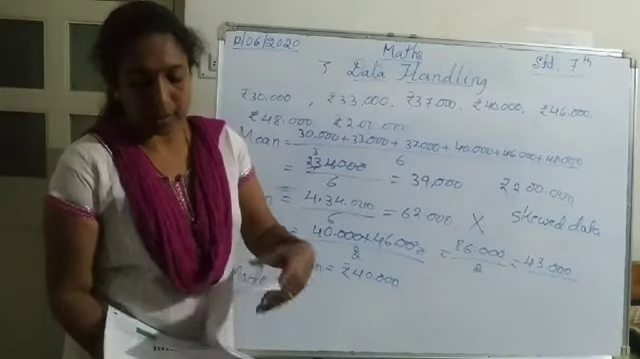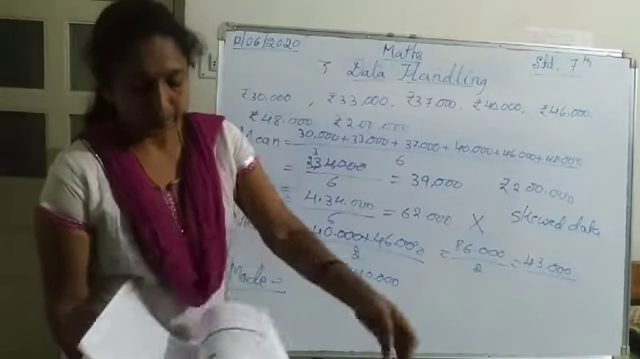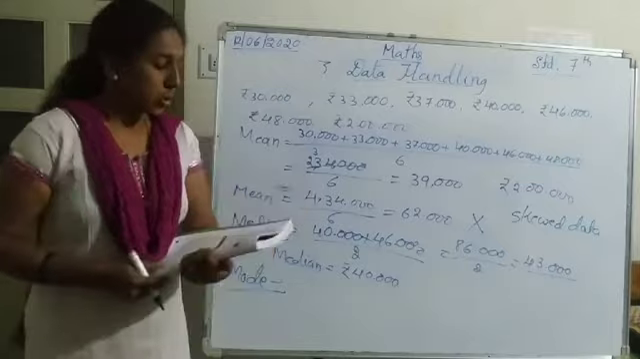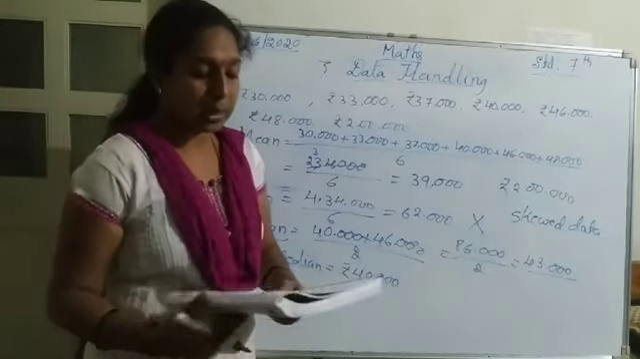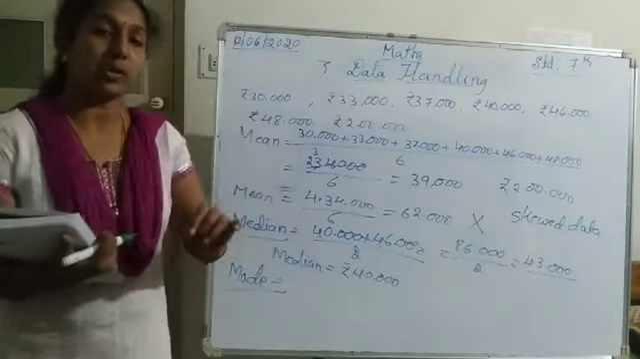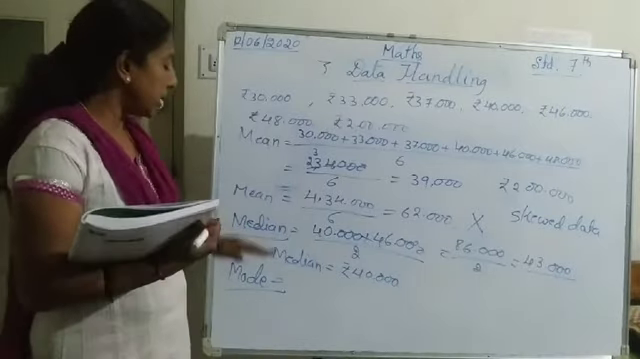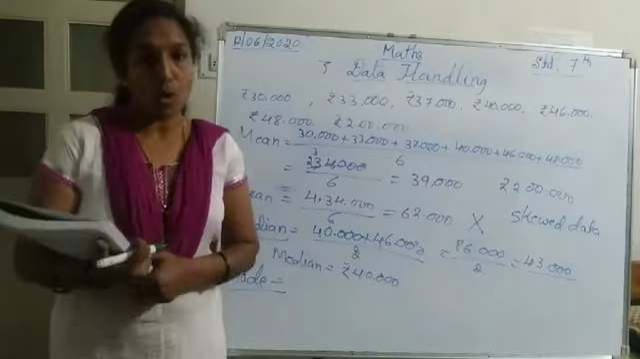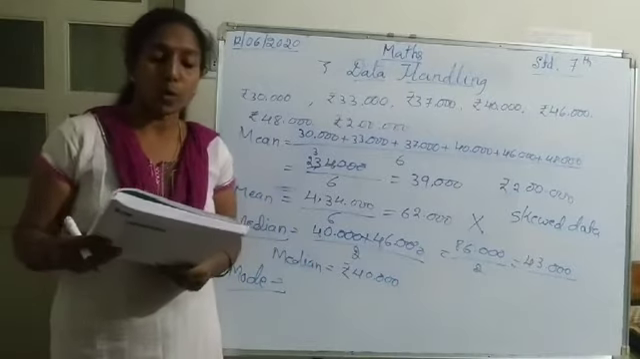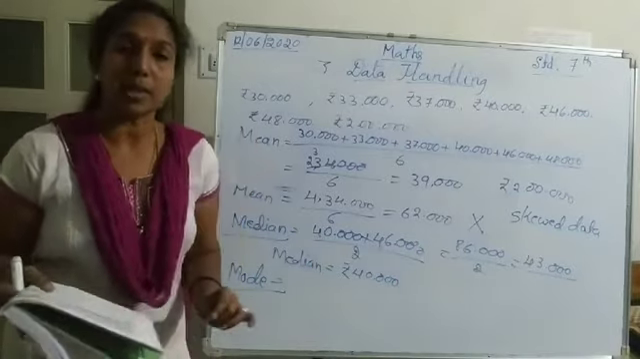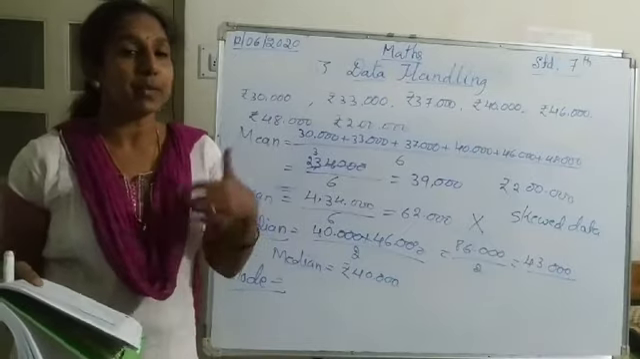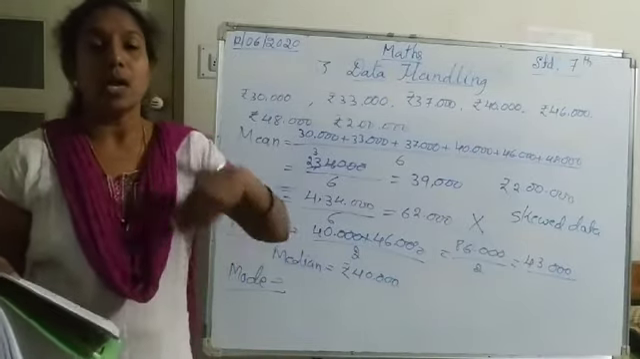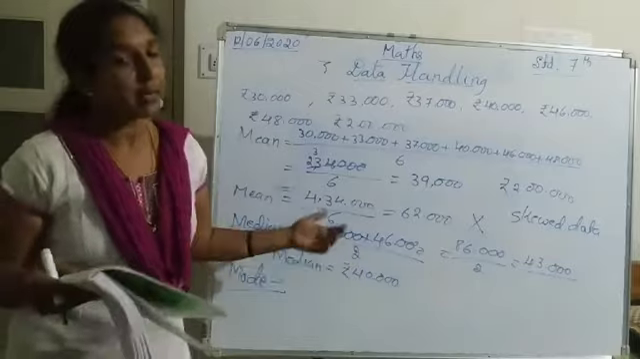Next, question number 3. Find the mode of the following. And one more thing, when you are finding the median and the mode, you have to arrange the numbers in ascending order. Next, find the mode of the following. Here also you have to arrange in ascending order and then write which data is repeating the most number of times. That will be the mode.